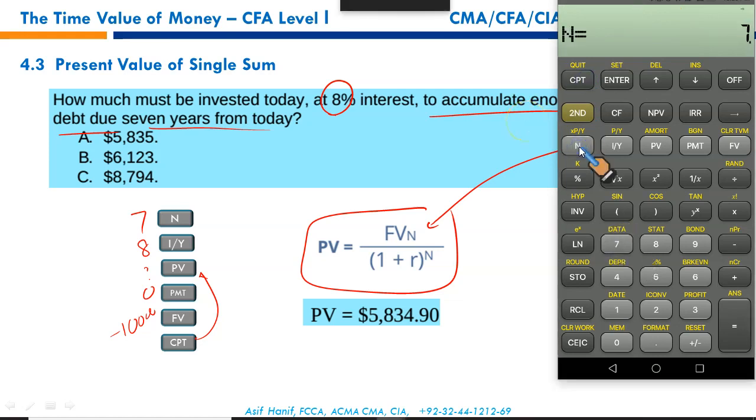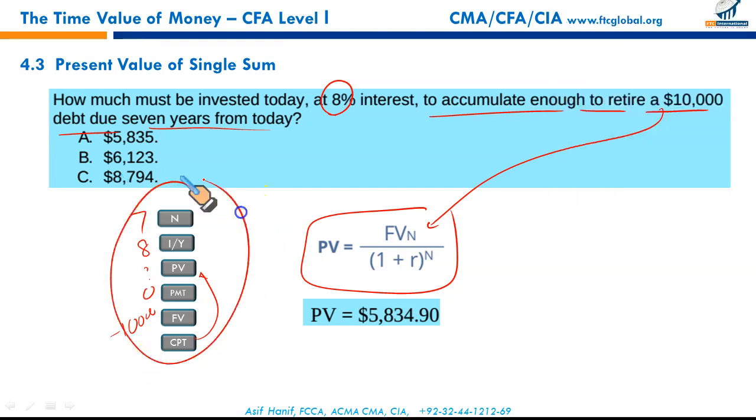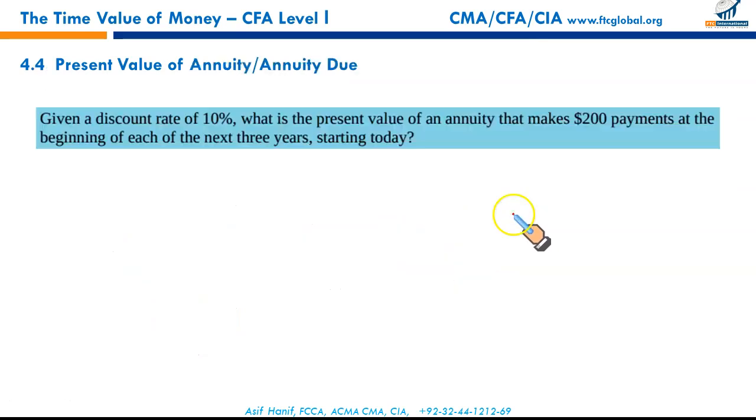7 periods, 8 interest rate, 10,000 negative future value. We have to calculate the present value, 583.49. So the data was correct. I was just maybe improperly pressing some key. So we got the result. It's 583. So there are two ways. Either you can plug in the formula or you can directly use your financial calculator. I would recommend again, for questions like these, use your financial calculator. Formula will take time and you might make mistakes as well.